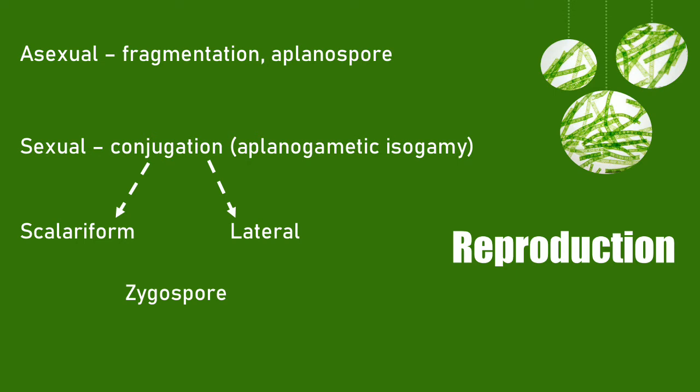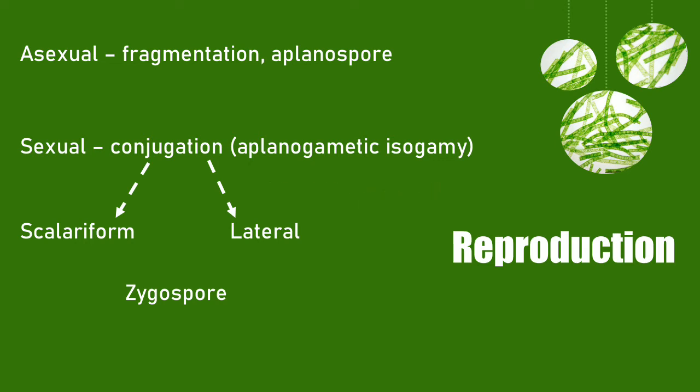Now conjugation here can also be termed as aplanogametic isogamy. The reason is the gametes that are fusing with each other, the male and the female gametes, are identical and they are aplanogametic, which means to say that they differ only in their behavior. They have no morphological differences at all. It is just the protoplast of the cell which now behaves like a gamete. Hence, it is called aplanogametic isogamy.